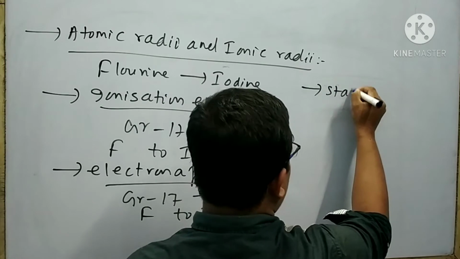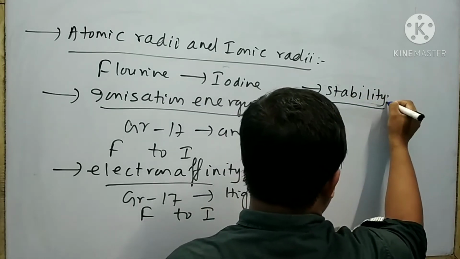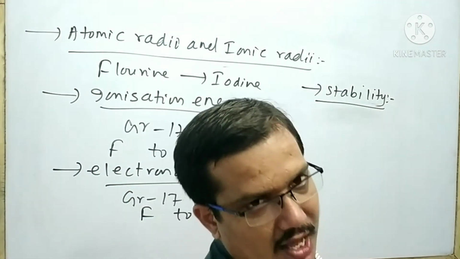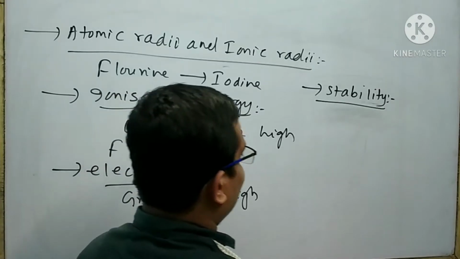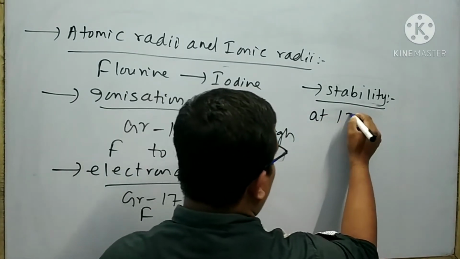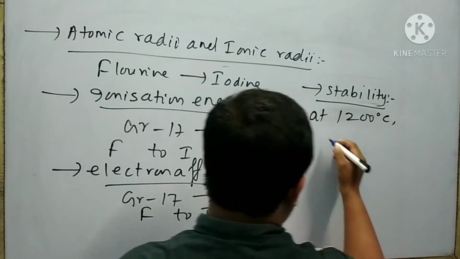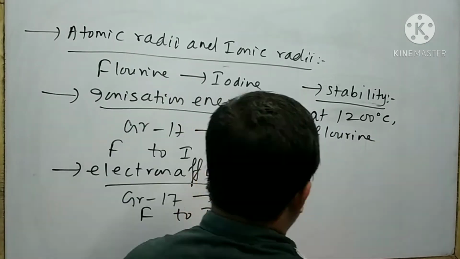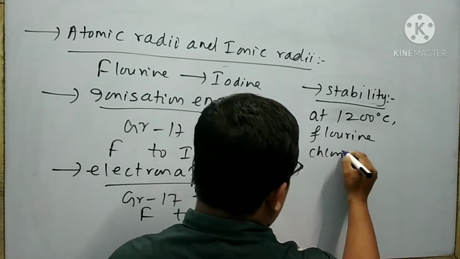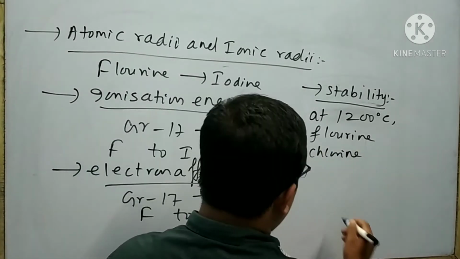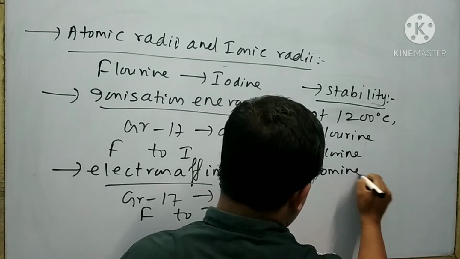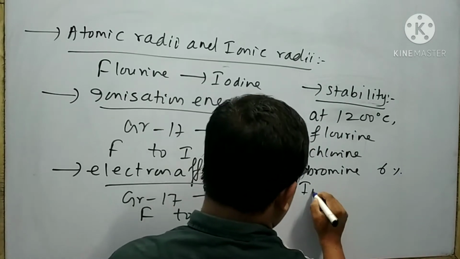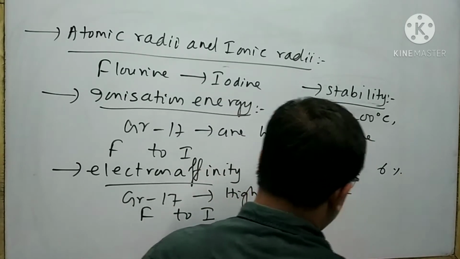Next is stability. The stability of halogen molecules goes on decreasing with increase in atomic mass. That's why at 1200 degrees centigrade fluorine does not dissociate at all, while chlorine dissociates slightly, bromine dissociates to an extent of 6%, and iodine is highly dissociated.